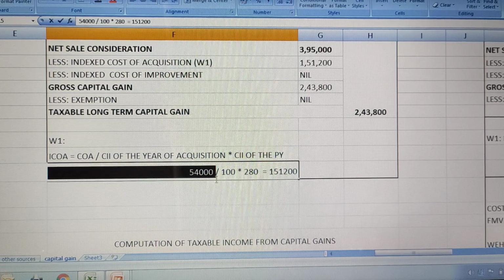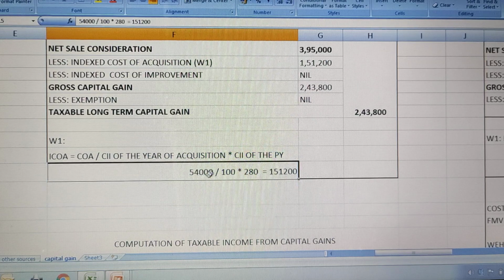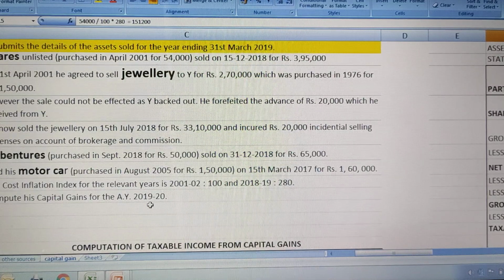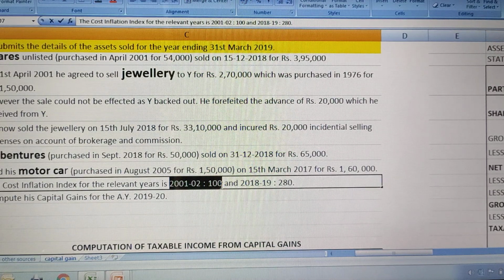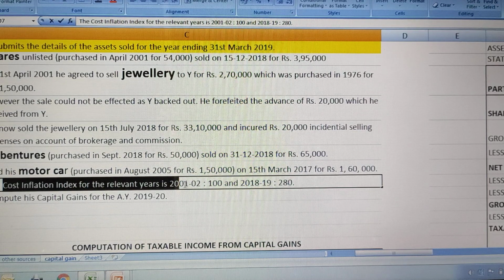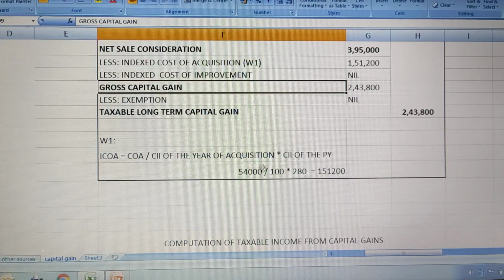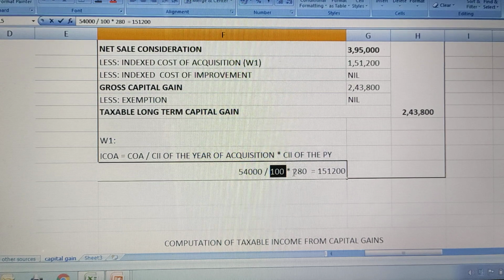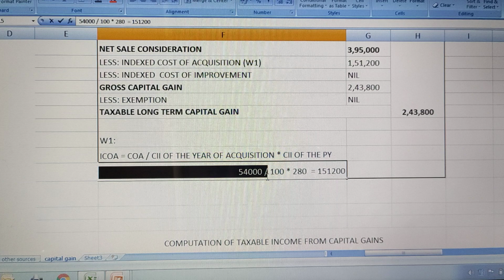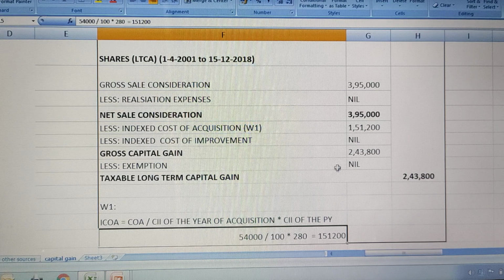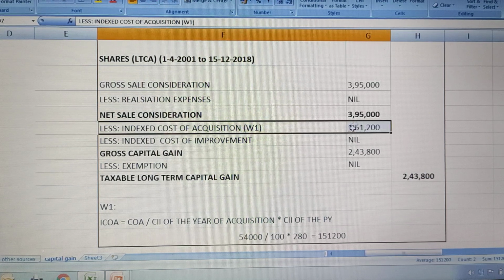So cost of acquisition, we saw we purchased the share in 2001 for 54,000, divided by the cost inflation index in 2001, which is given as 100. You can see here the cost inflation index in 2001-2 is 100 and 2018-19 is 280, right? So the cost inflation index for the purchase year is 100 and in the previous year it is 280. 54,000 divided by 100 into 280, if you do, you will get 1,51,200. So this is your indexed cost of acquisition.